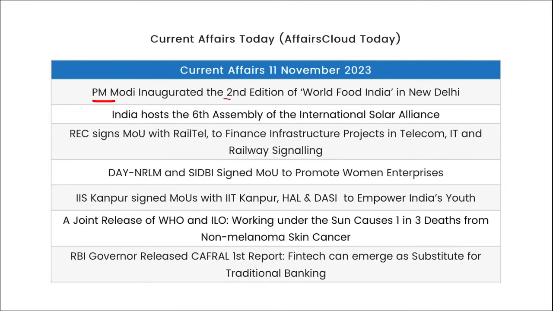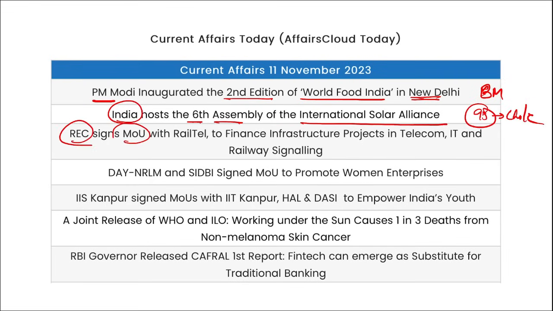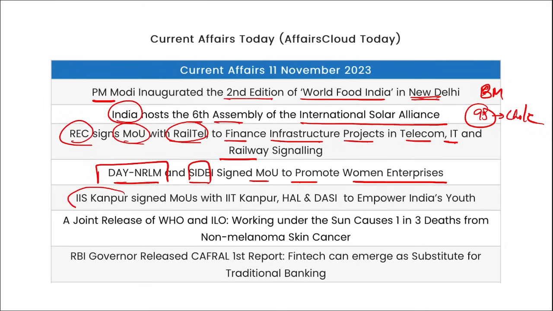PM Modi inaugurated the second edition of World Food India in New Delhi, and where was this held? Bharat Mandapam. India hosted the 6th Assembly of International Solar Alliance, and which became the 95th member? Chile. Then REC signed the MOU with Railtel to finance infrastructure projects in telecom, IT and railway signaling. DAY-NRLM and SIDBI signed this MOU to promote women enterprises.